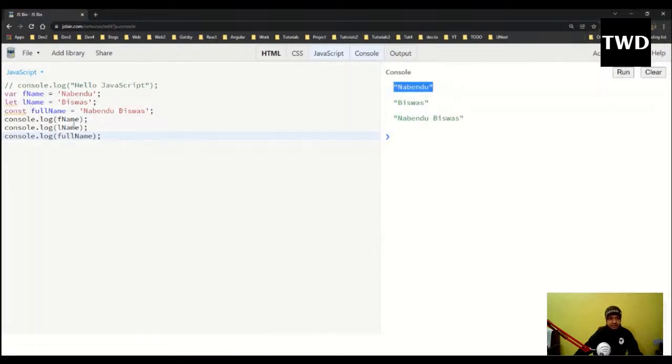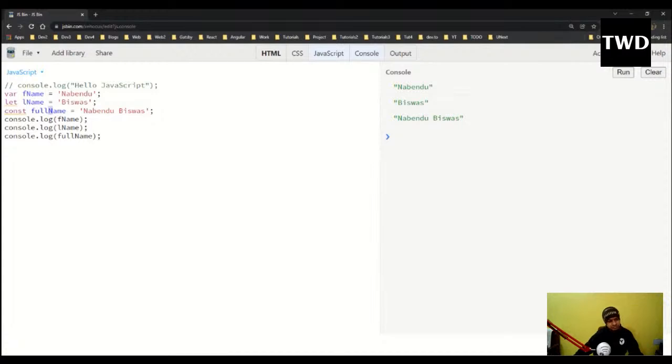See this, if name is Nabendu and full name is Nabendu Biswas, we do console.log like this. Console.log name and full name, and it is printing. One more thing, check that this is camel case. In JavaScript we generally use camel case. It is starting with full, and then if it is changing we don't give a dash or something. In Java and others we have Pascal case in which the F is capital, but here the f is not capital. This is known as camel case.